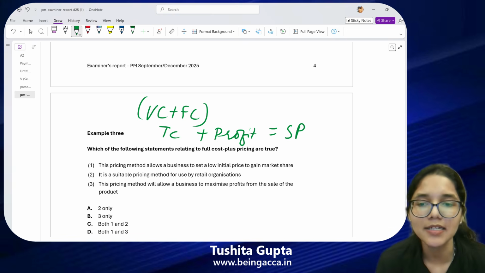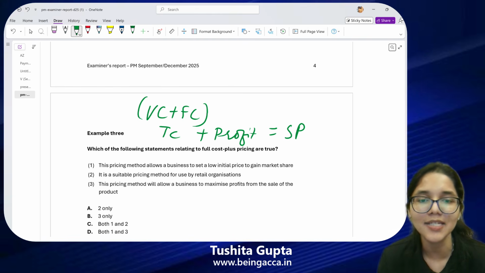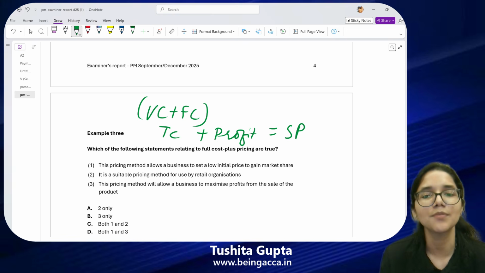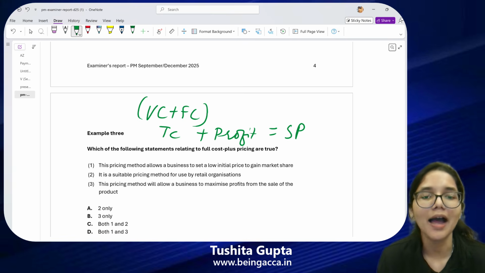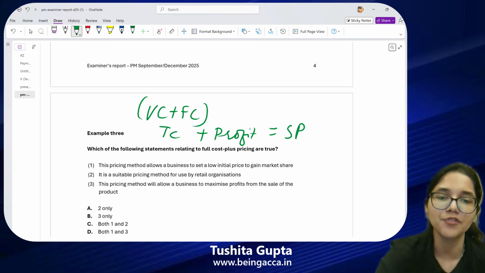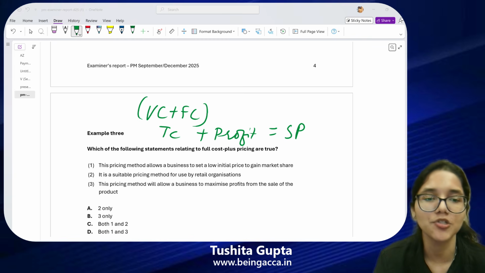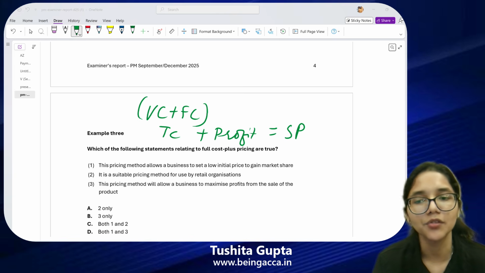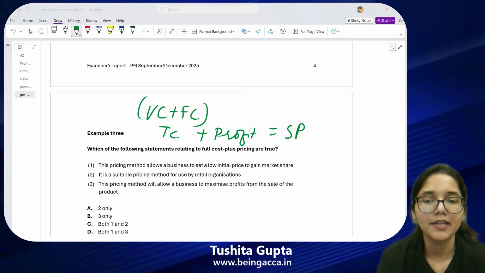Now, the very first statement says this pricing method allows a business to set a low initial price to gain market share. The second statement says it is most suitable for retail organizations. The third statement says this pricing method will allow a business to maximize the profits from the sale of a product. So what do you think? Out of these three statements, which of them do you think are correct? Give the statements a read, think, and let me know which of the following statements you consider to be correct.